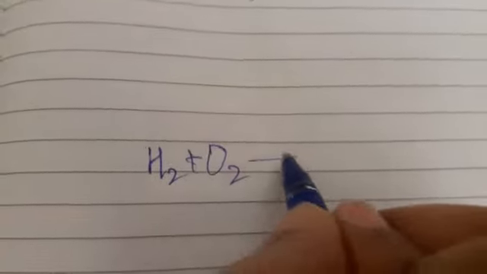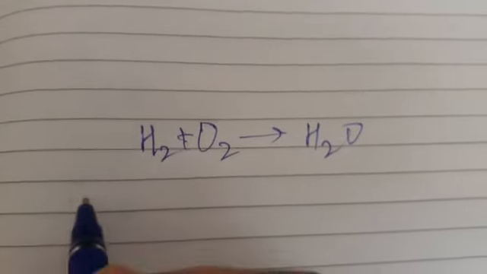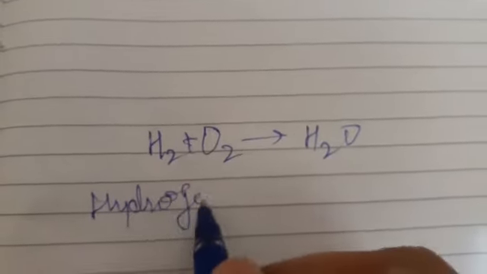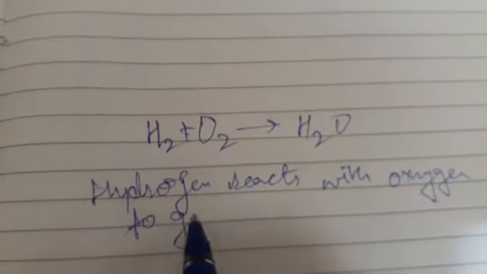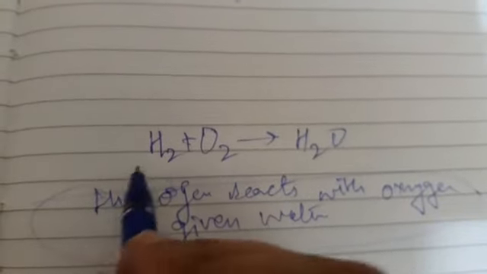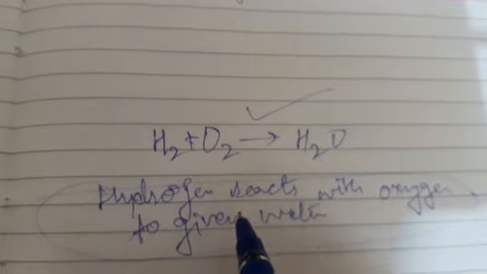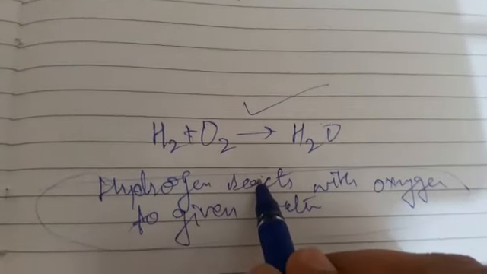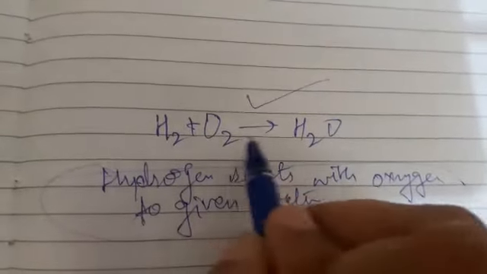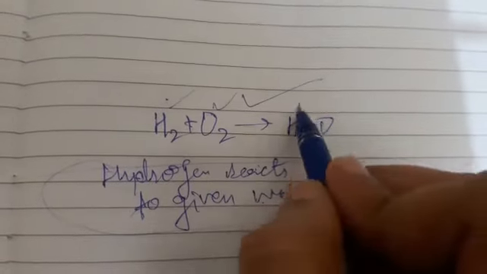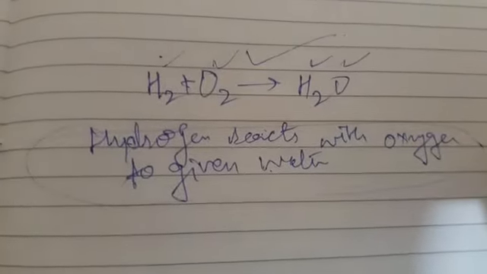For example, if I write H2 and O2 will give you water. Instead of writing that hydrogen reacts with oxygen to give water, which was a very cumbersome process for me and also cumbersome for you to understand, this is very easy to get the idea. So that's why we use the symbols of the molecules, compounds or elements.